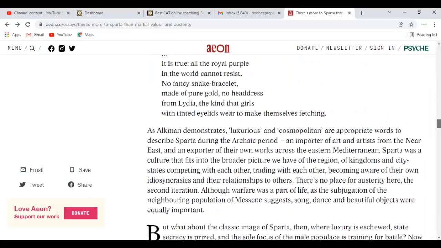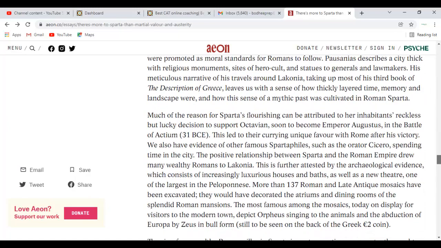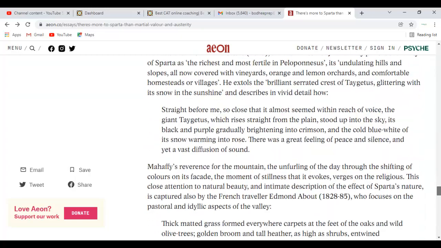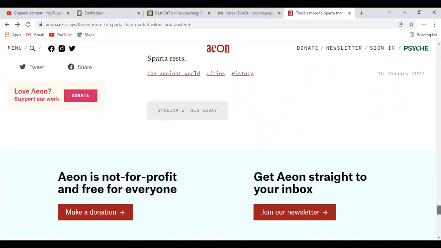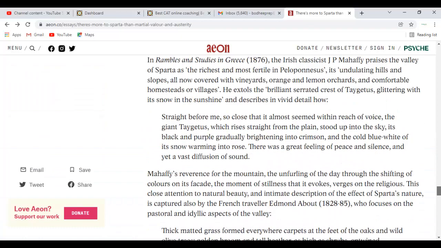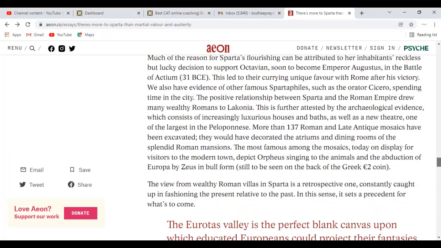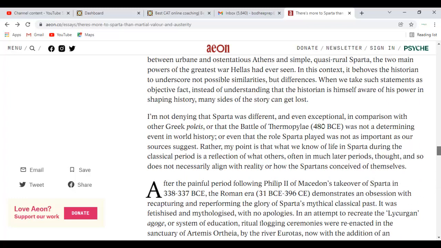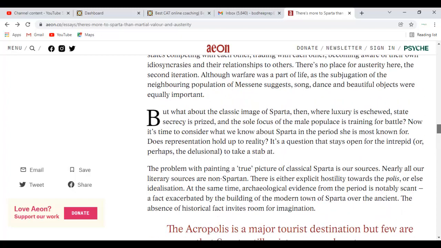You can't read the whole article and say, let me finish because someone told me to read Aeon. You're not trying to become a historian. You are just reading for the sake of becoming familiar with new words, with new ideas, with new phrases. So the idea behind reading is to ensure that you develop your vocabulary, you develop a certain degree of technical vocabulary as well, so that even if you come across some unfamiliar topic in the RCs, you are able to adapt quickly to it. So this method, this process is very important.